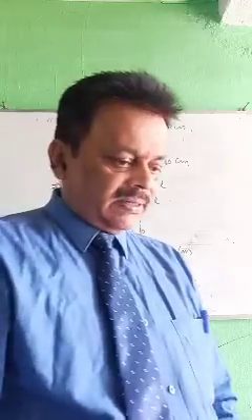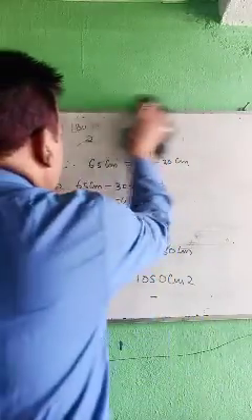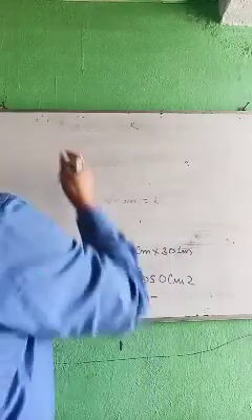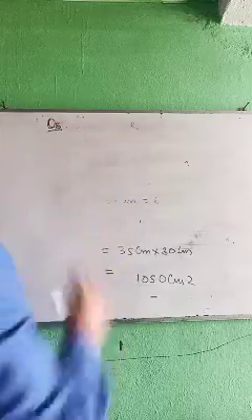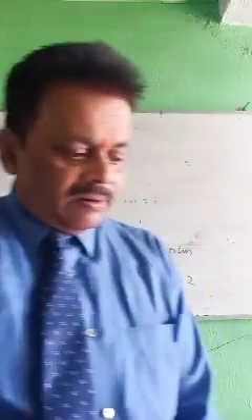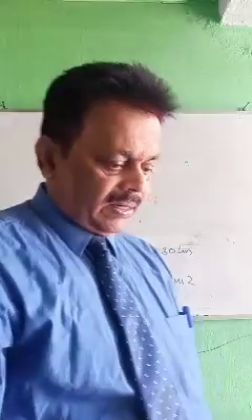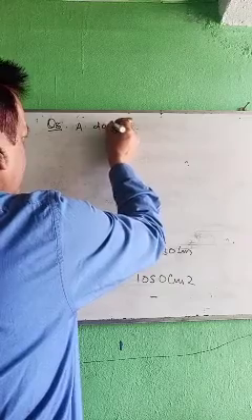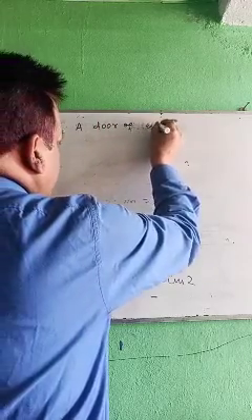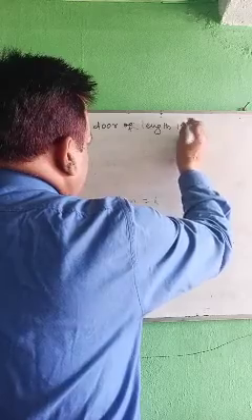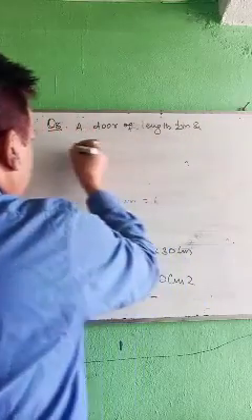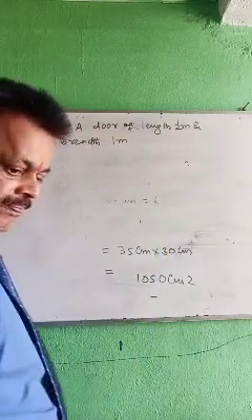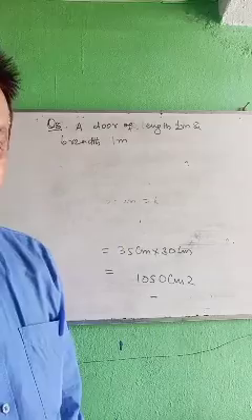Then see question number 8. A door of length 2 meter and breadth 1 meter is fitted into a wall.